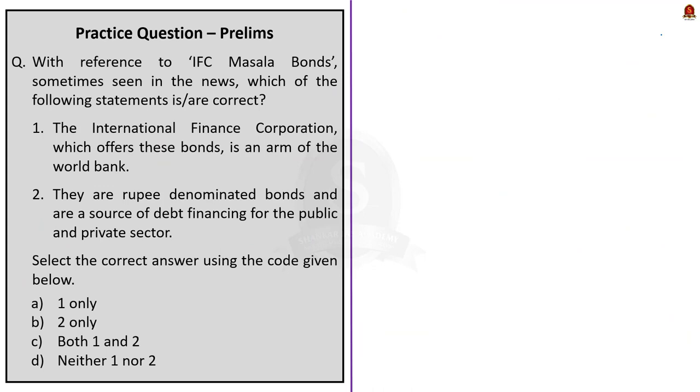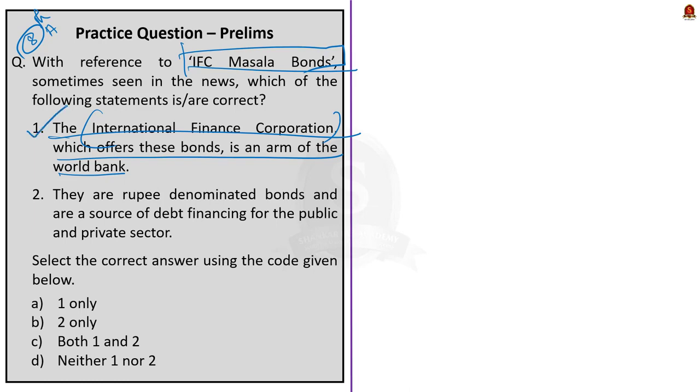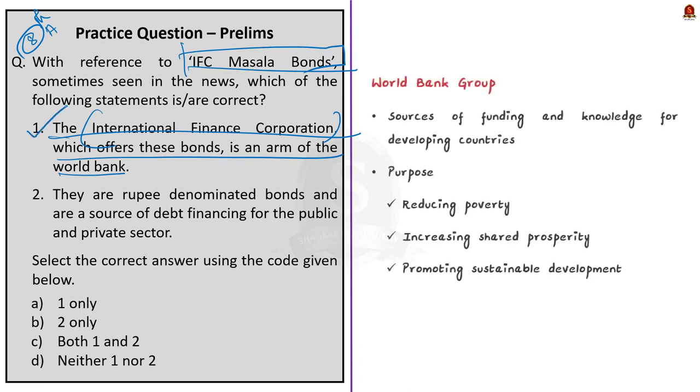Now this question is the 8th question in set A of 2016 preliminary paper. By reading this question, you can understand that this question is about IFC masala bonds. Now look at this first statement. What does it say? It is saying that IFC, that is International Finance Corporation, which offers the IFC masala bonds, is an arm of the World Bank. See, this statement is actually correct. Since it is a factual statement, if you know the fact only, you can answer the question.